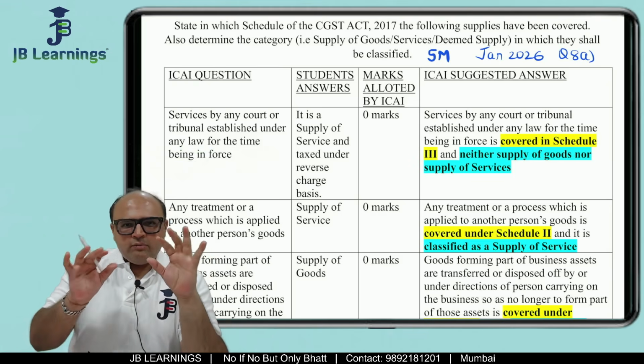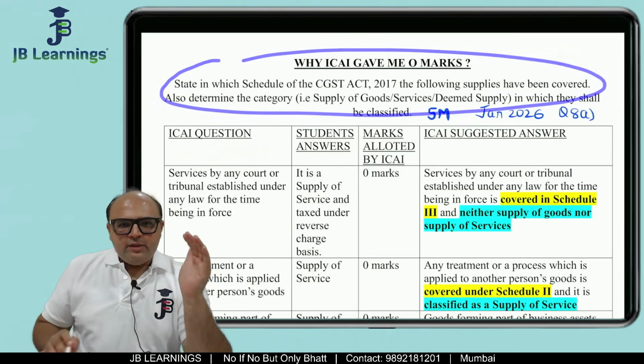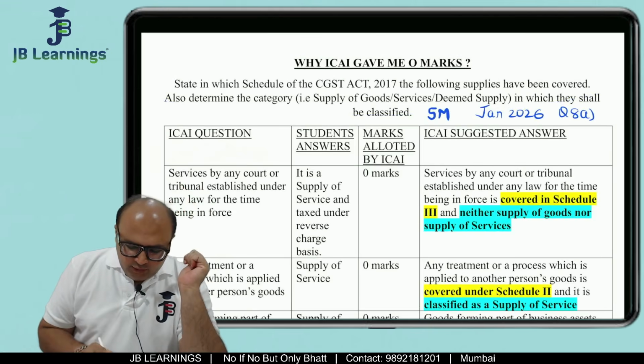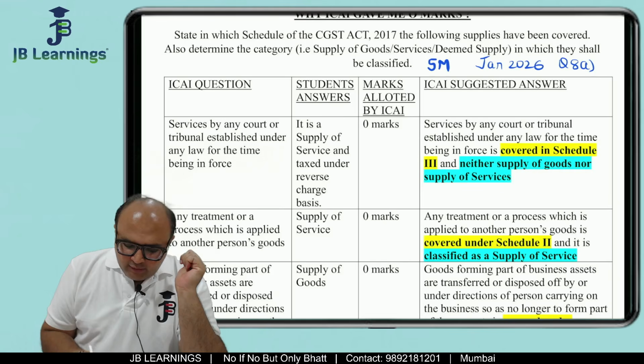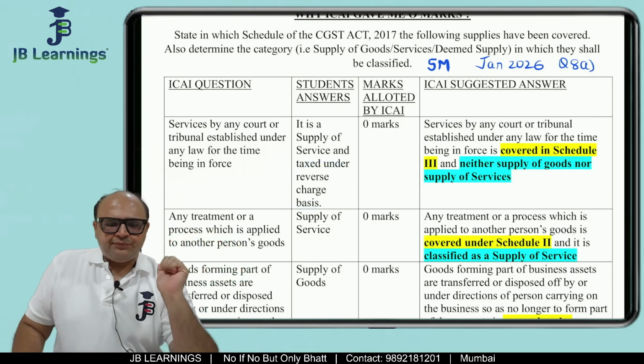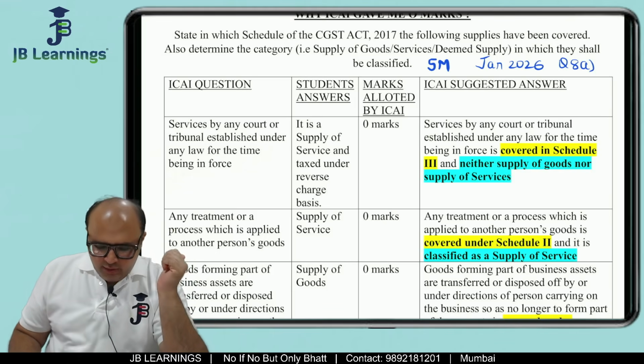So there were 5 small questions. This was the main question, in which they have given 5 small different scenarios. Now the student has written it is a supply of service and tax under reverse charge mechanism, and ICAI gave them 0. Now what was the reason? Why has ICAI given 0?